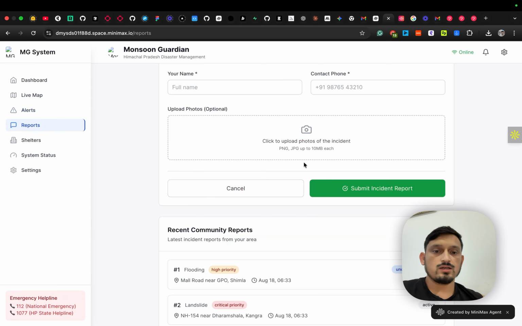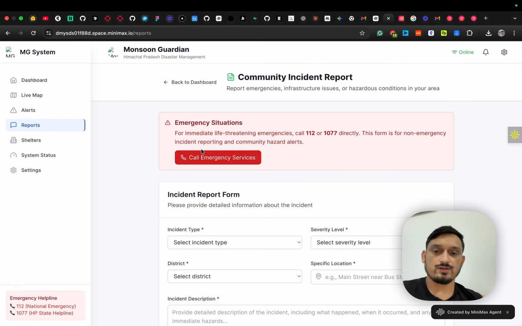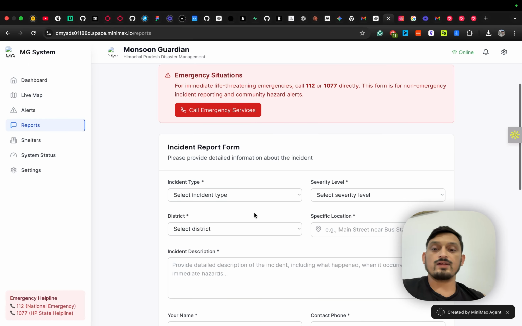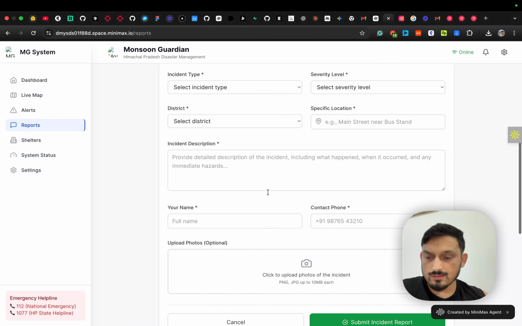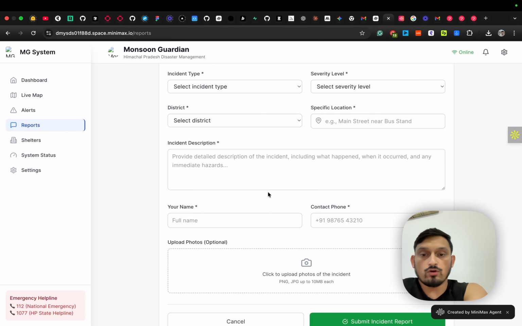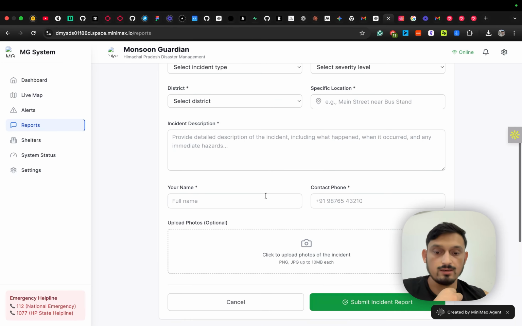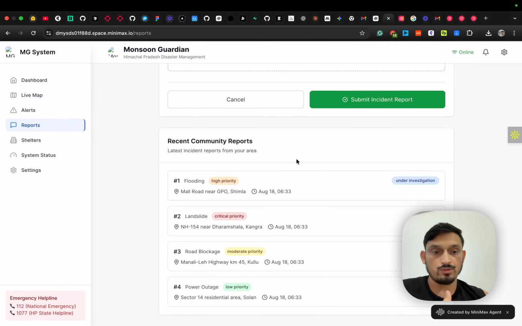We go to reports. This is a very interesting section where you can also call the emergency services, and it definitely works. And if someone is in a particular location where they are witnessing an incident or accident, or maybe some landslide, they can report that incident. That will help other people who might not be getting the real time data, for example if some accident happens 1 or 2 or 5 kilometers from where you live. If someone at that location is accessing the application, they can report it, and it will be published and shared with the community.